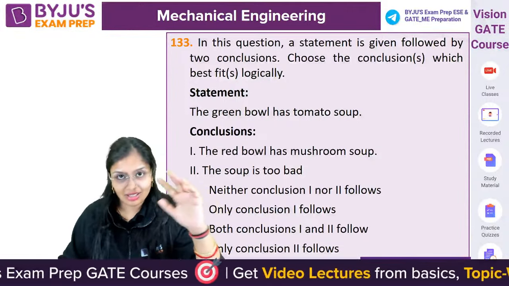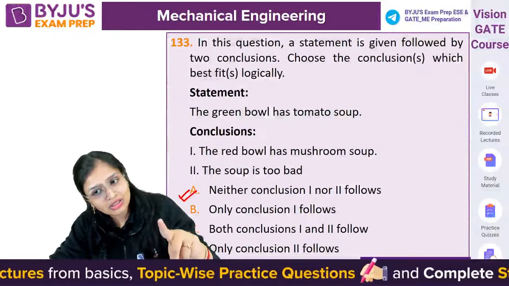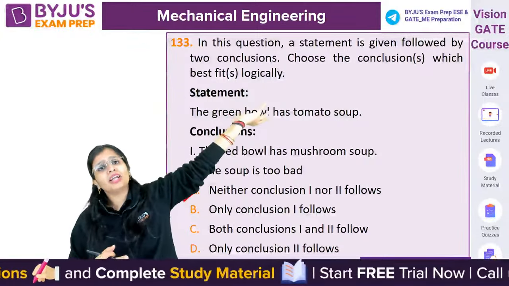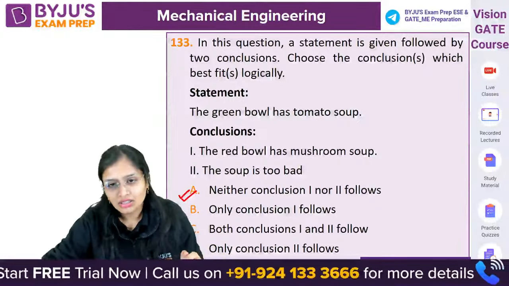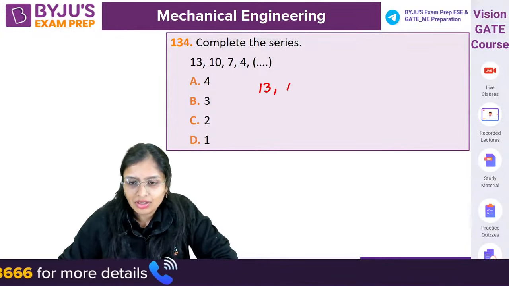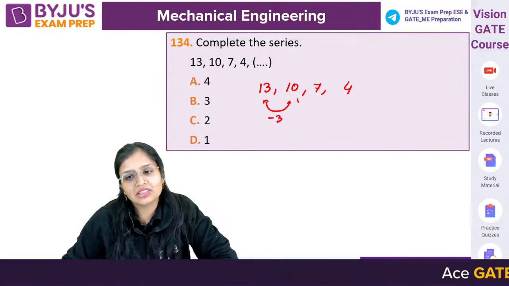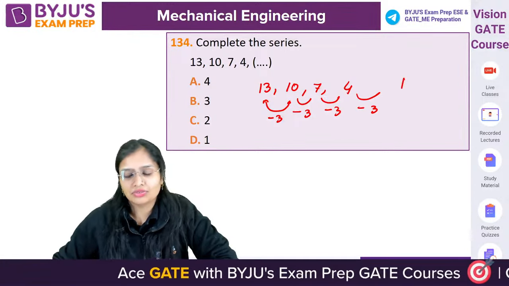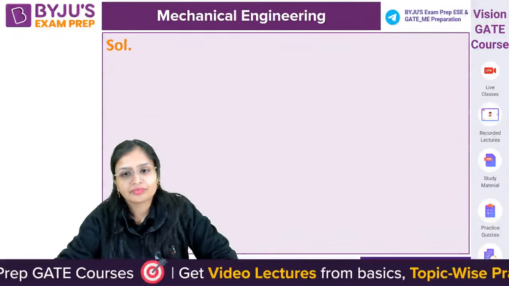Good, Aniket. At least you got your weakness. That's sufficient. Okay, so neither conclusion 1 nor 2 follows. Because कुछ pattern ही नहीं है. Talking about green bowl tomato soup, conclusion is about red bowl. No matching, nothing is there. Okay. Chalo. Complete the series. 13, 10, 7, 4. अब देख लो. Just by visualization, you know minus 3 is going on. 4 minus 3 will be how much? 1. Simple. Okay.